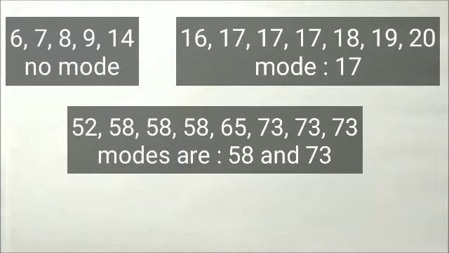Okay, if 73 occurs 4 times and all the other numbers occur less than 4 times, then 73 will be the mode. But in this case, my mistake, 73 occurs only 3 times and 58 is also occurring only 3 times. That's why it will have 2 modes, 58 and 73.